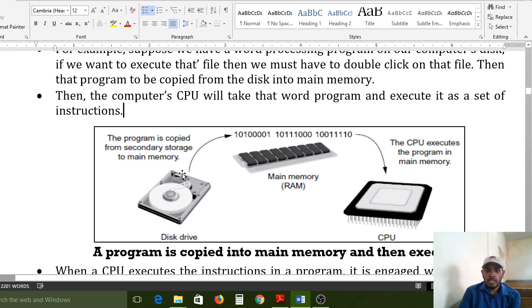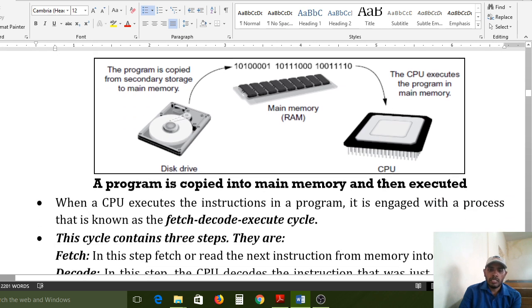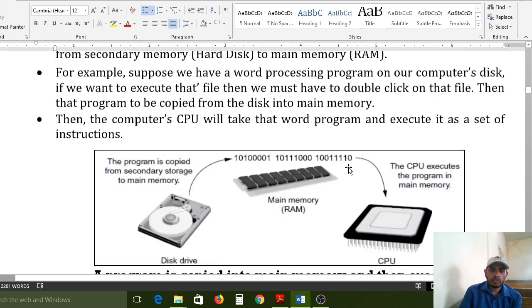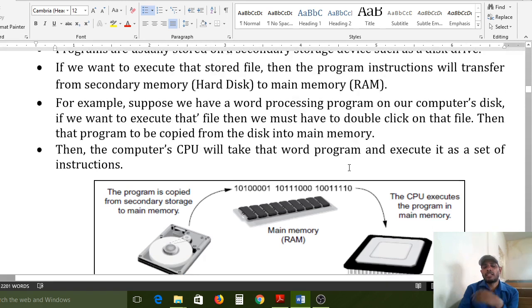For example, if your Word document contains 30 or 40 lines, this cycle will be done for each and every line, again and again for 40 times. That is the process of the cycle.